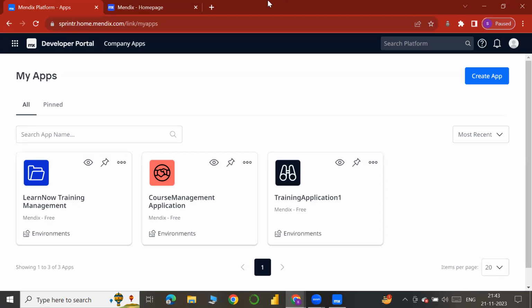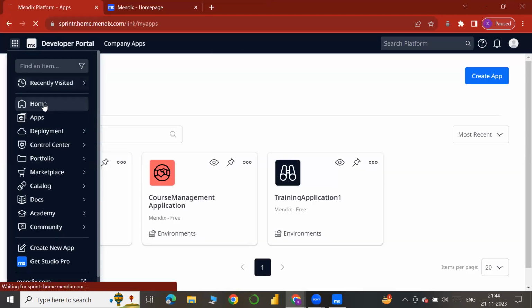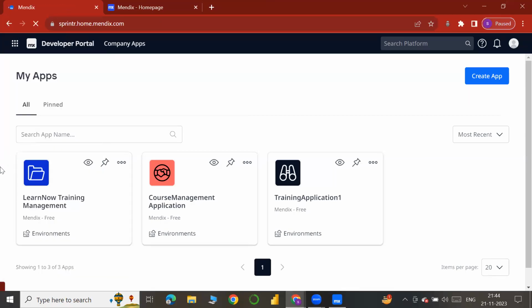You know sprints, right? And in Mendix, we call all tasks user stories. We divide our application into some user stories. User stories are nothing but the tasks which we have to complete in a particular sprint.